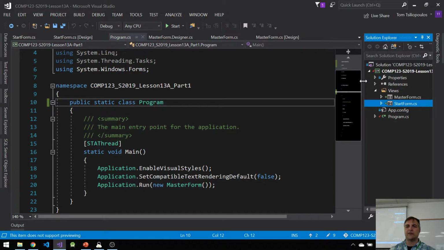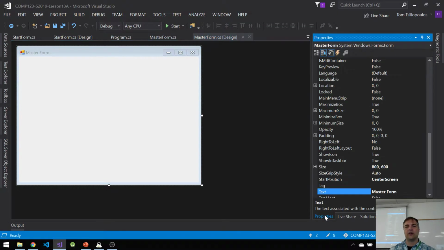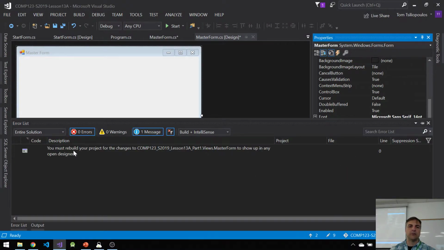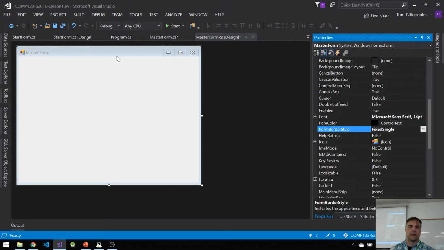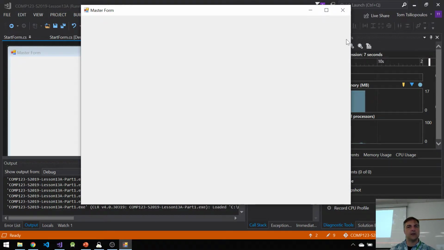However, if you do change anything on master form, the question was, what if you change master form, will it change? Yes, it will. However, one thing to note is you need to rebuild the master form because the reference is wrong at that point. For example, form border style, we left as sizable. If you want to change this from sizable to fixed single now, it says you must rebuild your project for the changes to take place. It's a warning. And so of course we're going to go to build, rebuild solution, which rebuilds the project. And now if we run it, we should not be able to modify the size of my form. See, I can't do it.